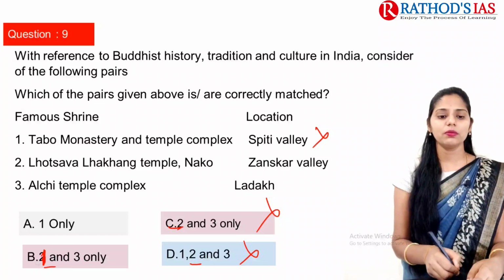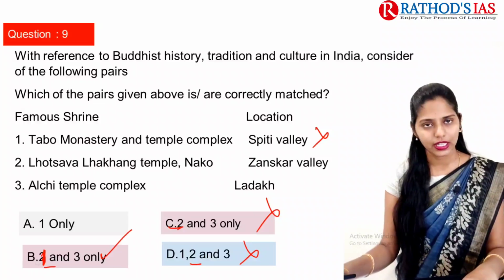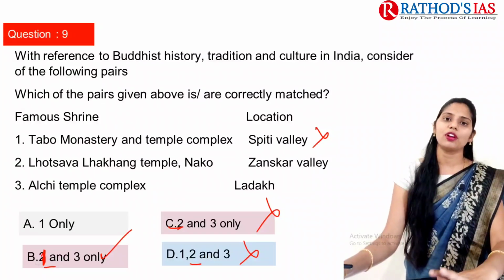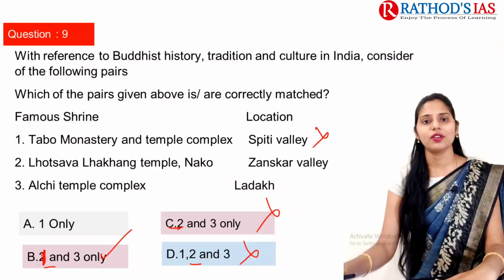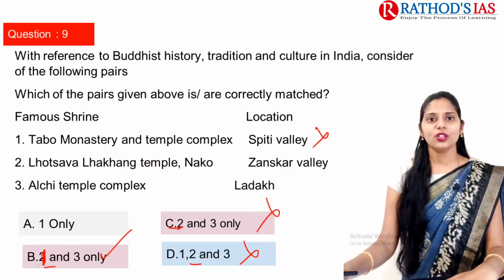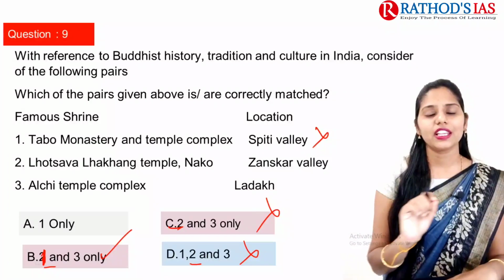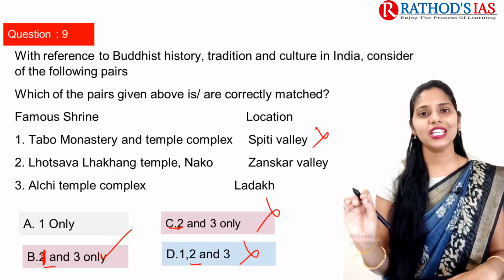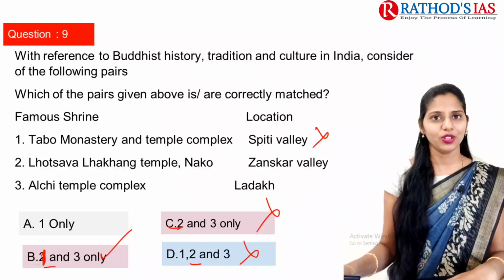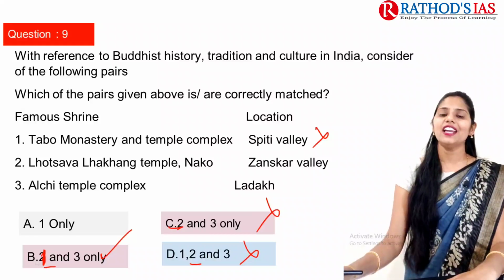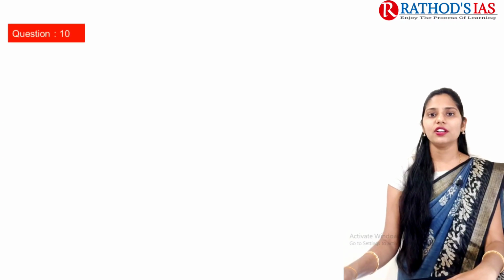So the correct option will be B, 1 and 3 only. This is also very important. From this area also you can expect questions from Buddhism. The point to be noted is that Buddhism is extremely important, and don't leave any area from Buddhism, from your ancient history point of view and even from your art and culture point of view. And now let us try to see the next question.